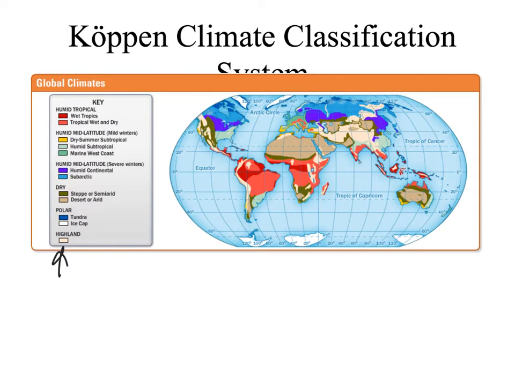Going up to the mid-latitudes, we have our dry summer subtropical, like around the Mediterranean and the west coast. We'll also have our humid subtropical, which we'll see like over here in China, and we'll see in northern India as well. And throughout most of Europe, we'll have that in a marine west coast kind of environment here. Okay, and these are where we have mild winters.